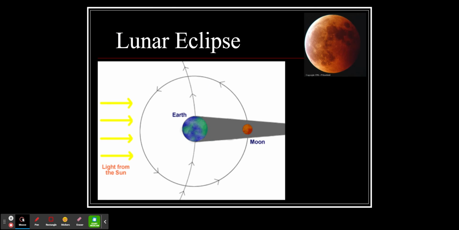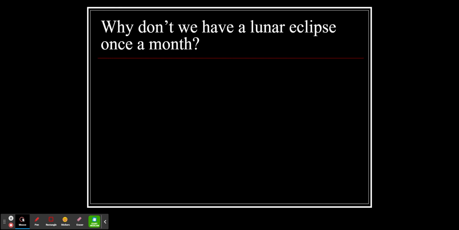Lunar eclipse. Here we see that the Earth is blocking the sunlight to the moon, causing it to be that amber red color. If you've ever seen a lunar eclipse, the reddish color almost looks very Mars-like as that is happening. So here we have a lunar eclipse. Why don't we have a lunar eclipse every single month?